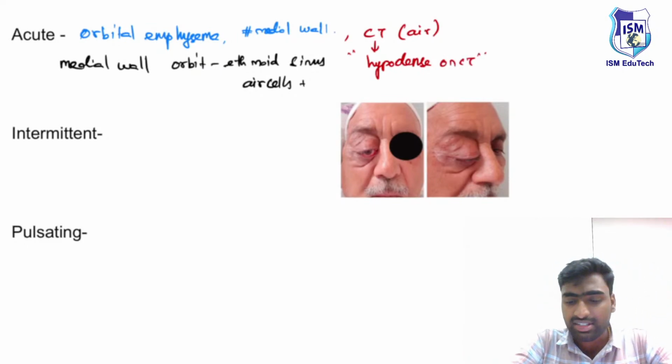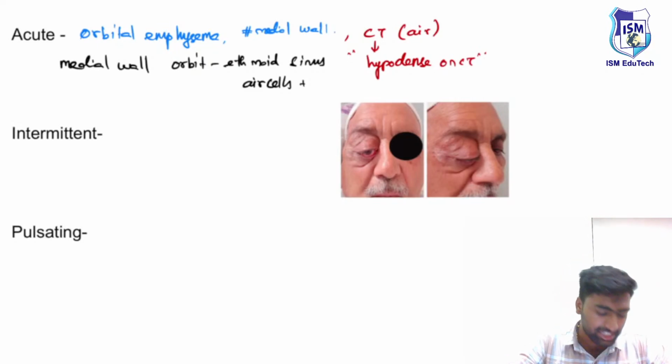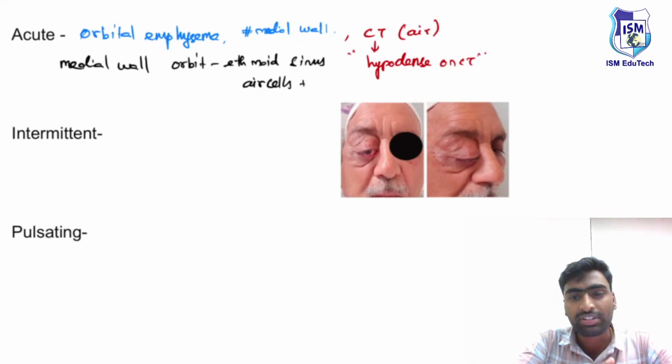With this understanding about acute proptosis, we'll move on to the next one, which is intermittent proptosis. Intermittent proptosis comes with a typical history.